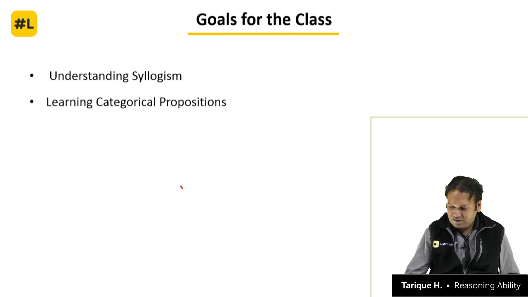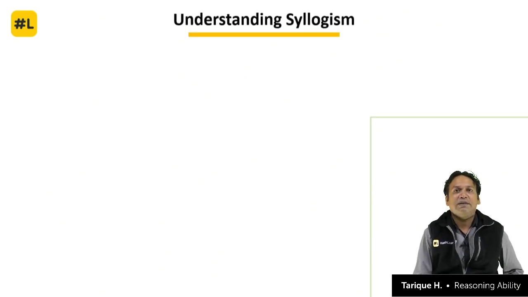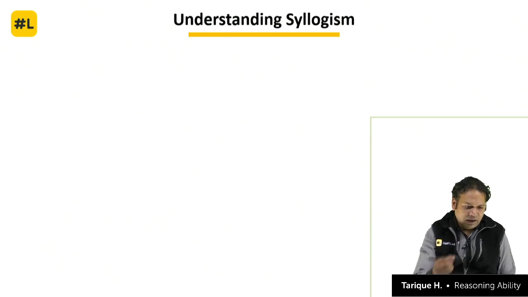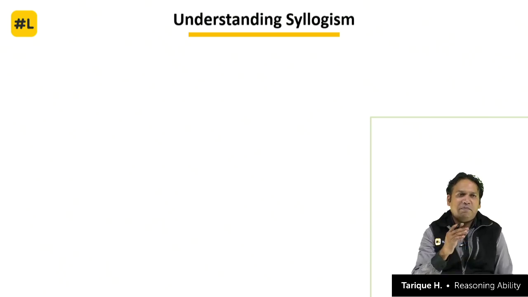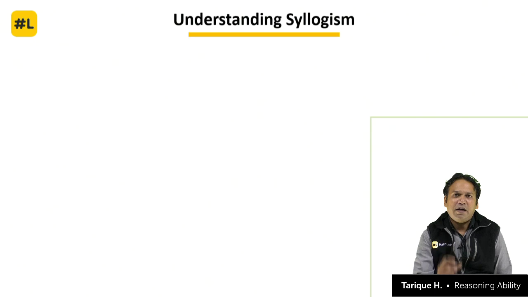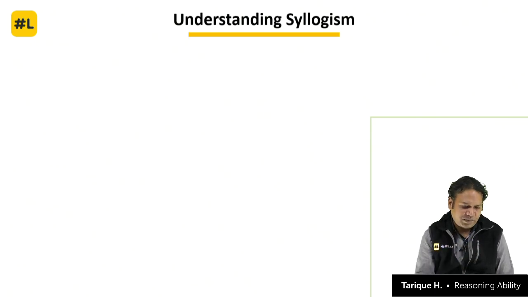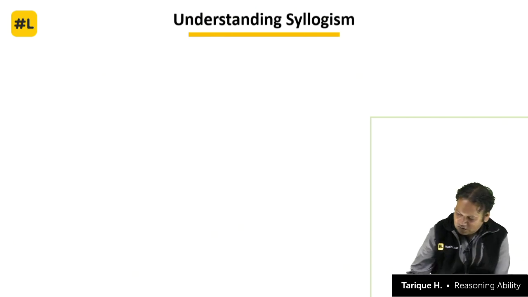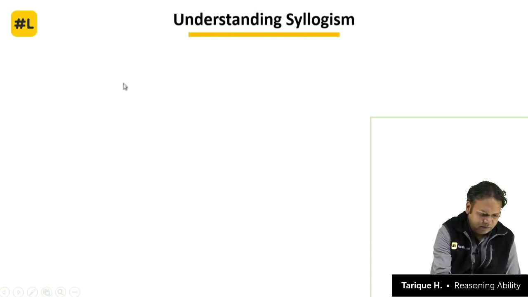Let us start and see first of all what is syllogism, understanding the concept of syllogism. I will start with the very basic statement that, as I told you, thousands of years ago in ancient Greece, Aristotle used a 2 statement structure. Let us say, for example, he said that all men are mortal.